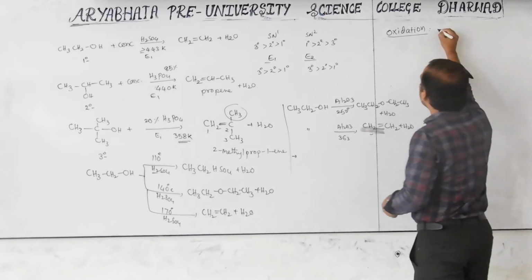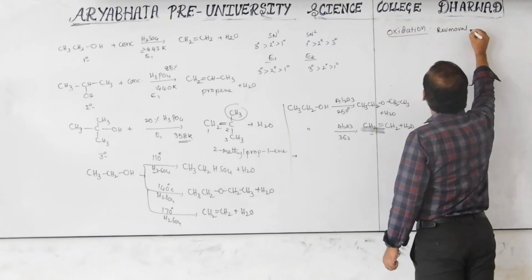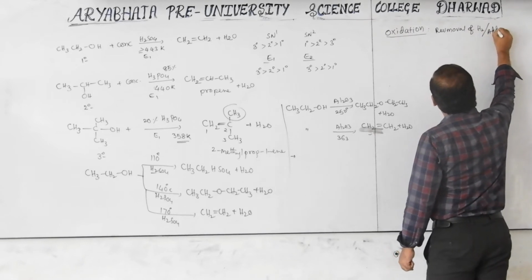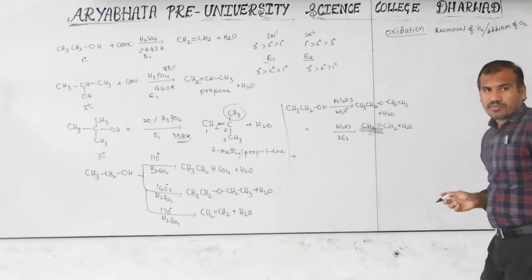Removal of hydrogen, or addition of oxygen, is called oxidation.